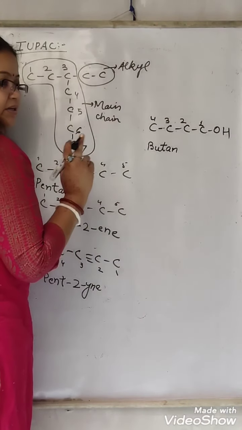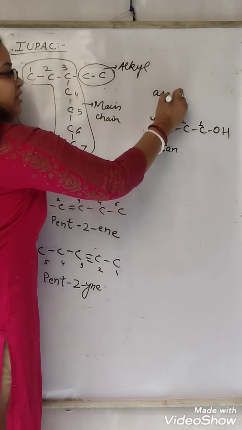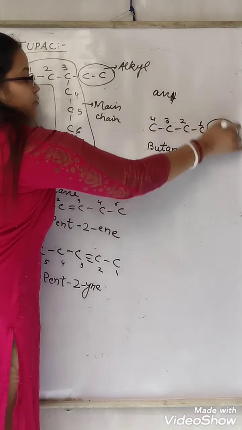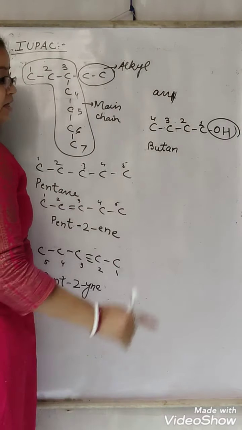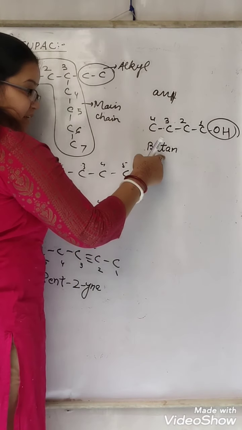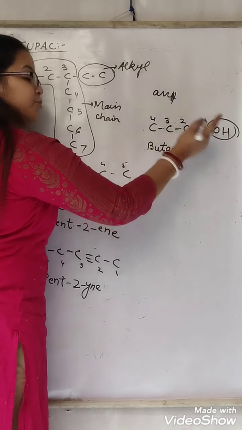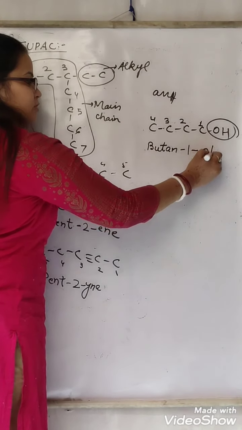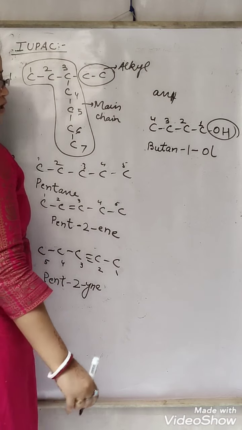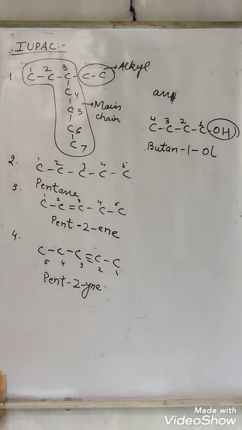E नहीं लगाएंगे यहाँ पे. Butane का E हट जाएगा because यहाँ पर एक और functional group present है. Butan. कौन सी position पर alcohol present है? 1. What is present? Alcohol, and the alcohol suffix is ol. So your name will be butan-1-ol.